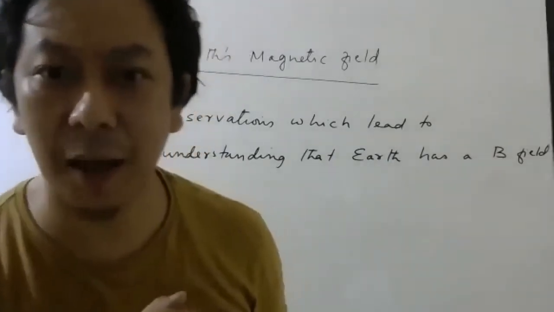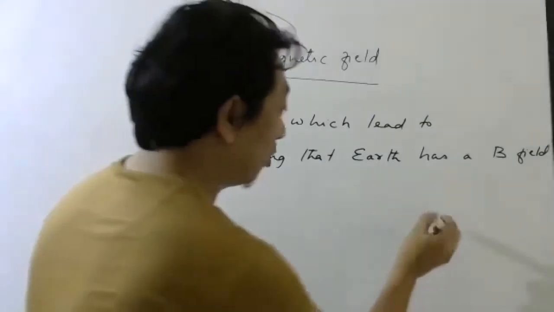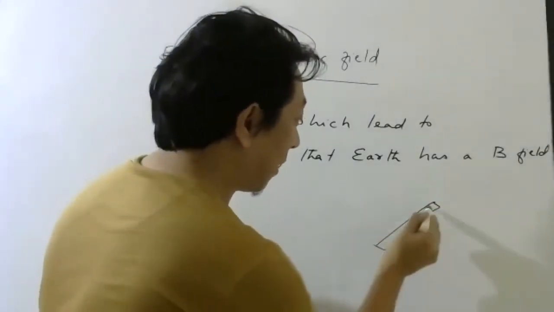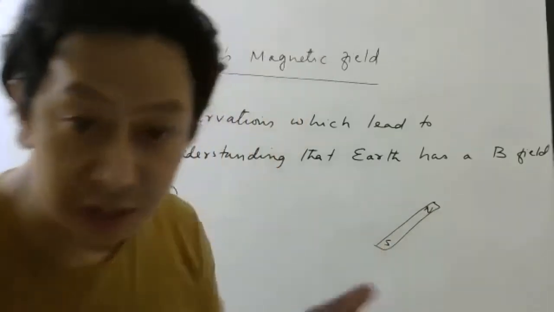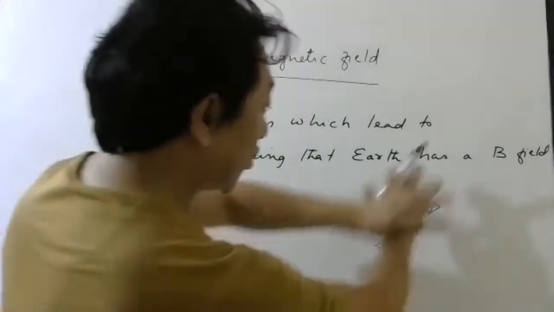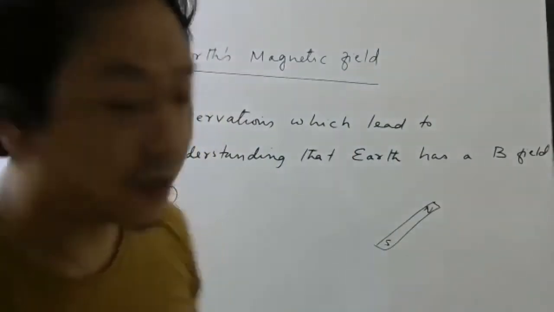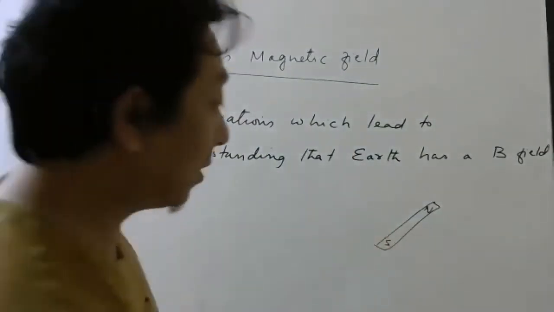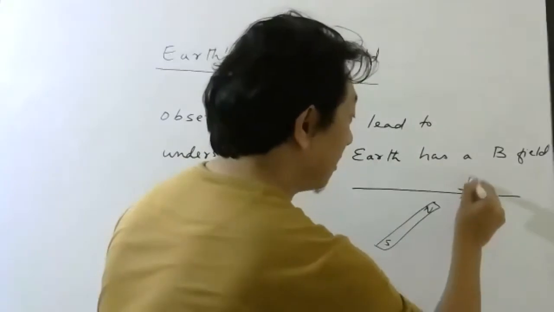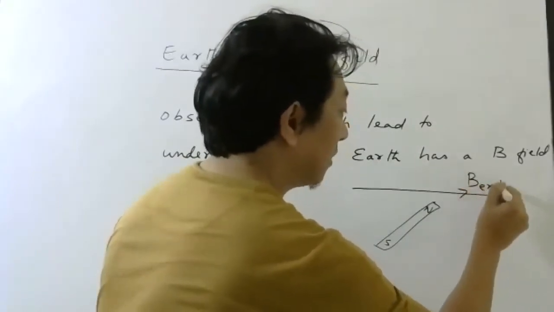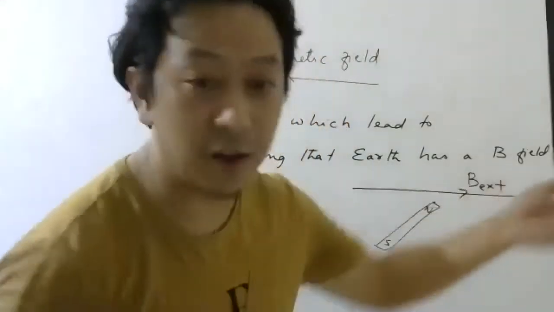Now, why is that happening? We already know, I hope everybody remembers, that if you have a magnet which is free to rotate, and there is no external magnetic field anywhere outside, then that magnet will stay there only. But if there is some external field this way, what happens?